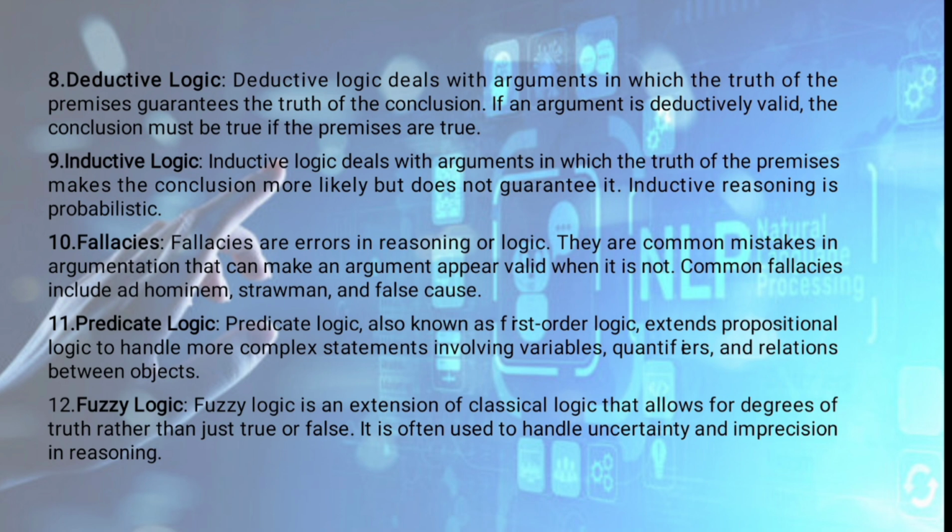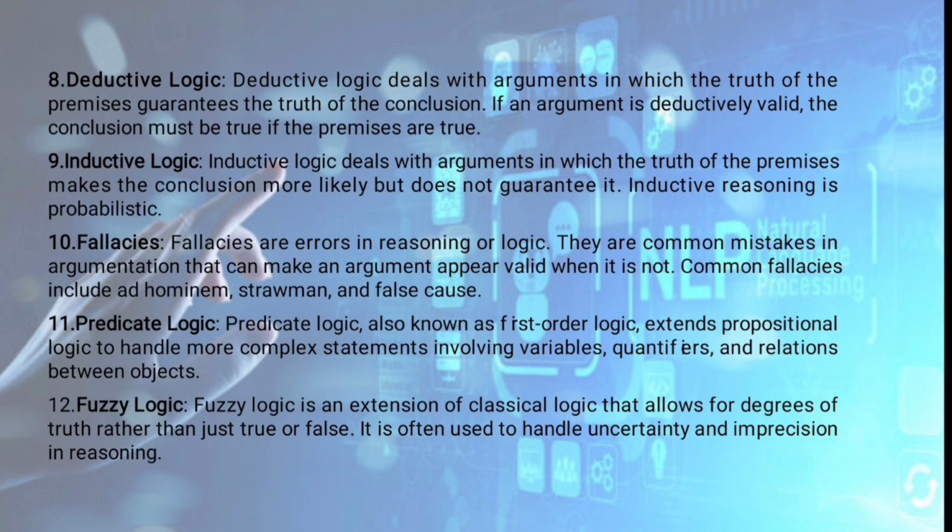Fallacies are propositions whose truth value is always false, irrespective of the premises in them. Next is predicate logic, which is similar to propositional logic but extends it.